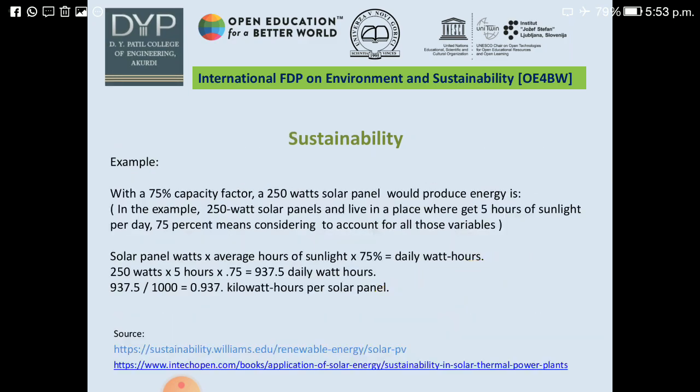For example, for a 250 watt solar panel getting 5 hours of sunlight per day, with a 75% capacity factor, energy produced is given by the formula: solar panel watts into average hours of sunlight into 75%, which is equal to 250 watts into 5 hours into 0.75. This gives 937.5 watt hours per day, which is equal to 0.937 kilowatt hours per solar panel per day.